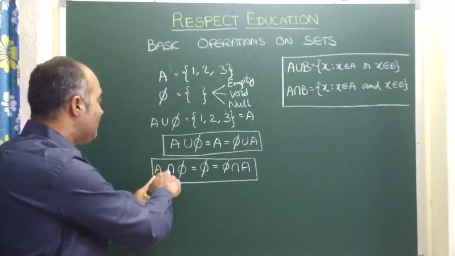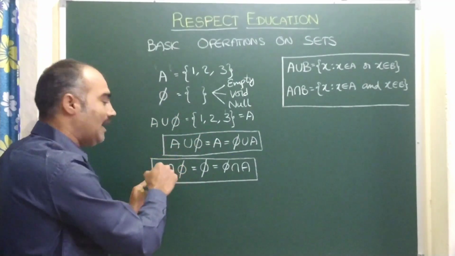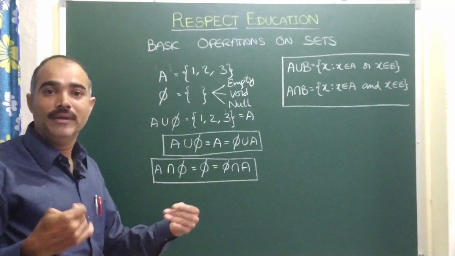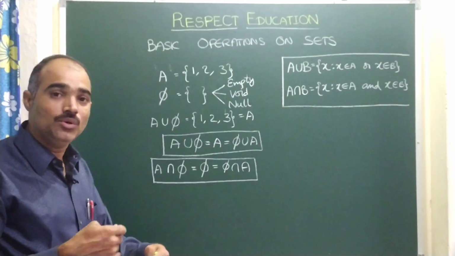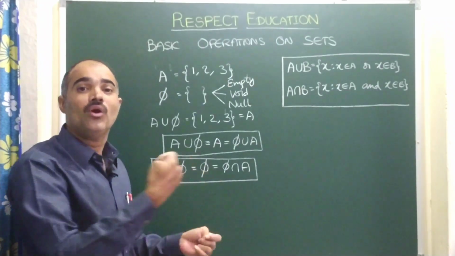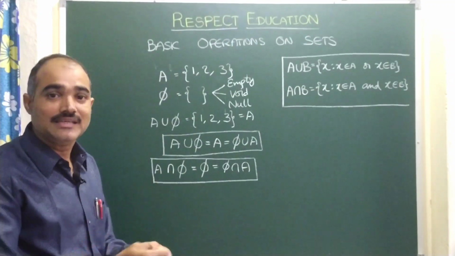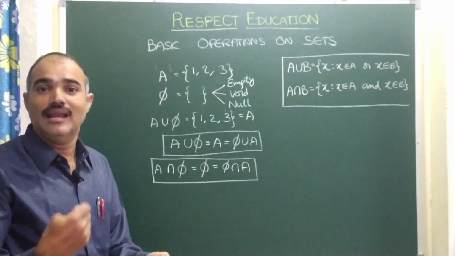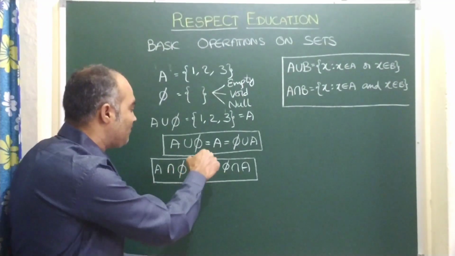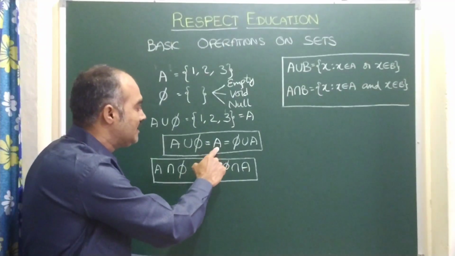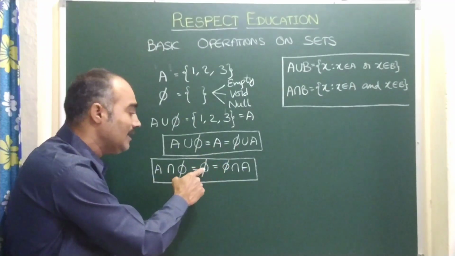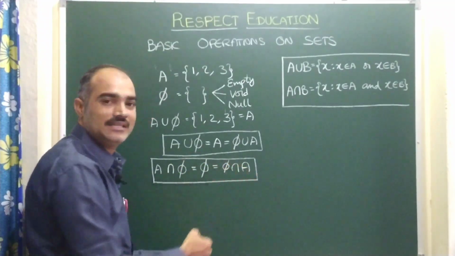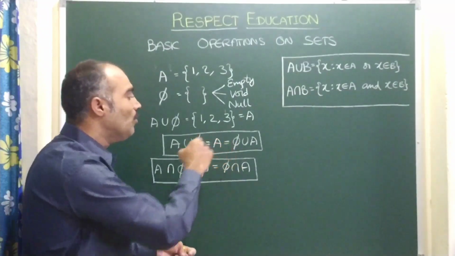And what happens here if they do not show unity, that means if it is an intersection, A intersection 5 is equal to, here both of them made their stomachs empty, and that too gives happiness to 5. In what sense? This is not the sense that he did not have the food. Here 5 gets more happiness. Why? Because he got a friend like A. So here A intersection 5 is equal to 5. Here happiness is getting by A. Here happiness is getting by 5. So A intersection 5 equal to 5. Also it can be written as 5 intersection A. So these are two more basic operations.